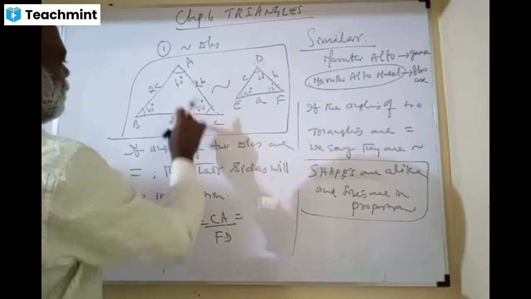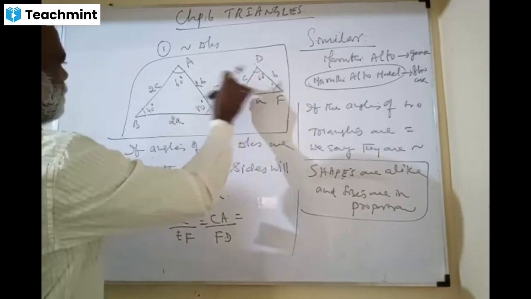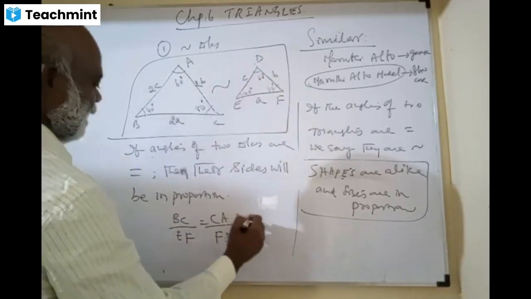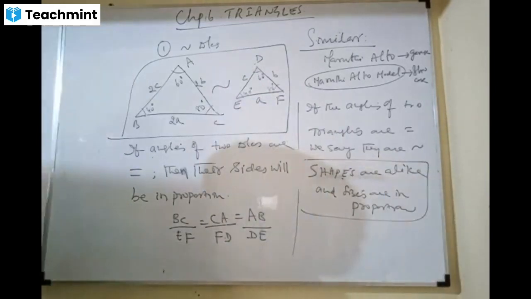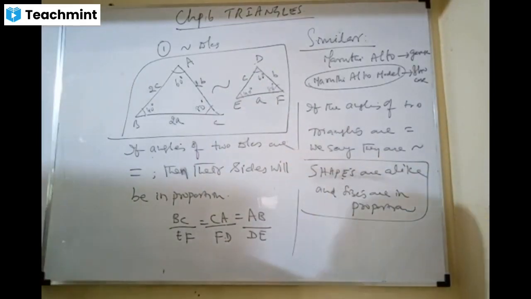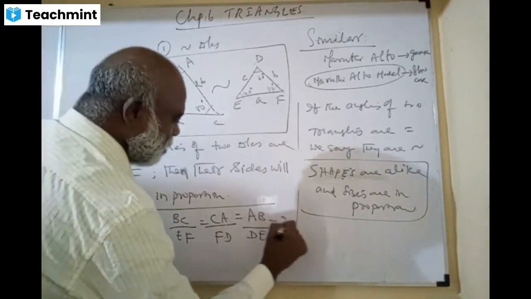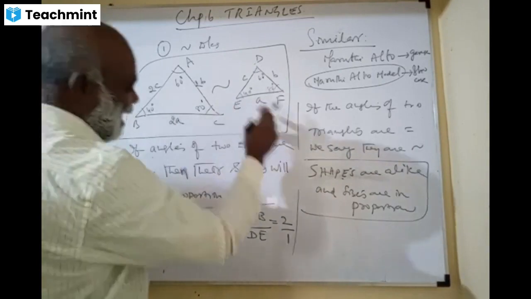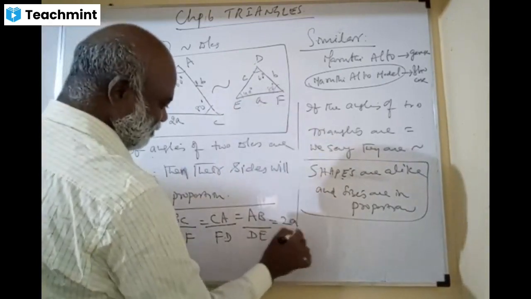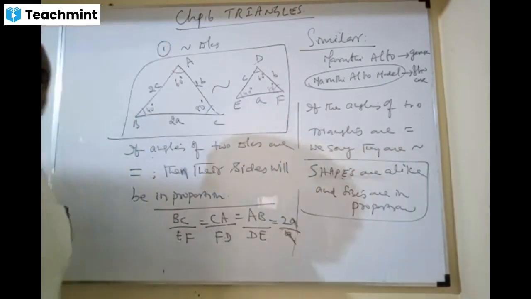Next is AB by DE. Are you clear? This is called proportion. So it is equal to what? 2A by A, which is 2.